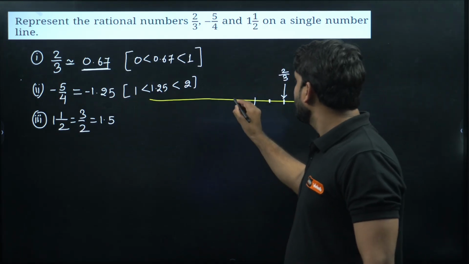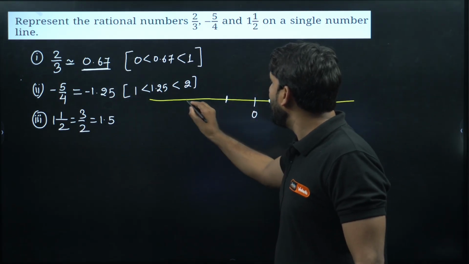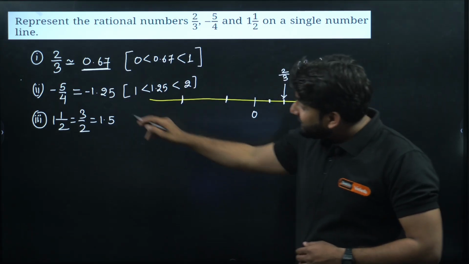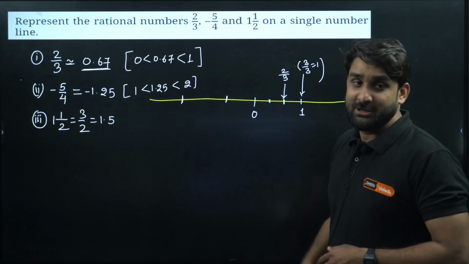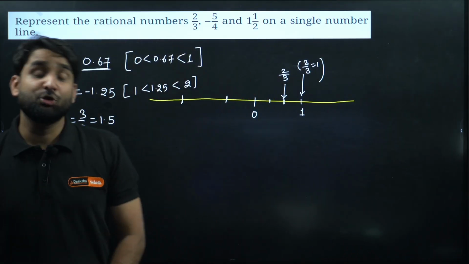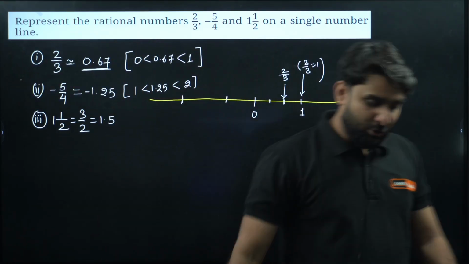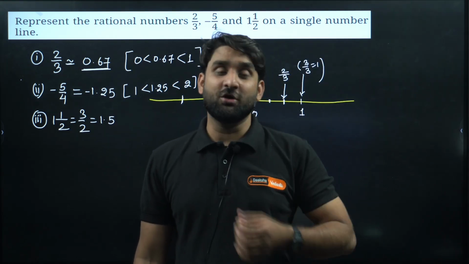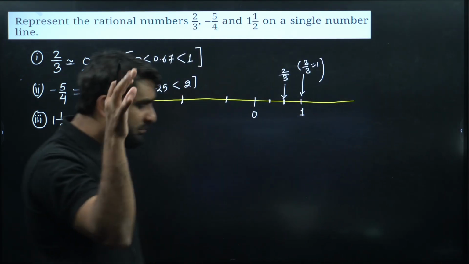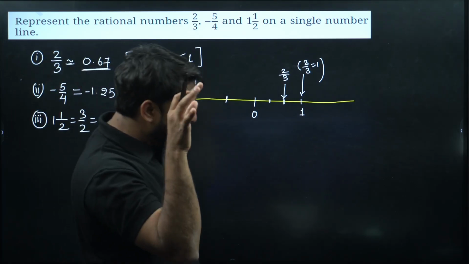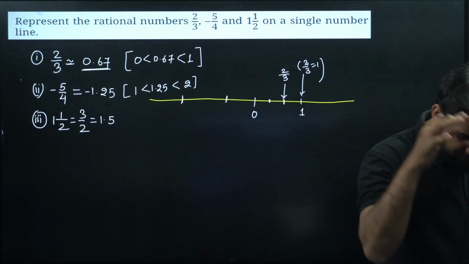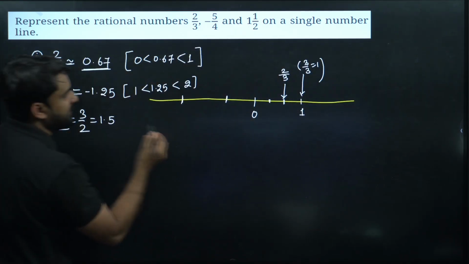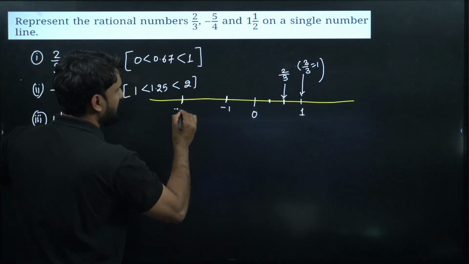So do one thing. This is 1 and this is 2. Right? And look at the denominator. Denominator is what? Denominator is 4. So how many boxes do you require? You require 4 boxes. Denominator decides the number of boxes. Please keep it in mind. Denominator decides the number of boxes. This is clear. And what is denominator? Denominator is 4. So this is -1 and this is -2.